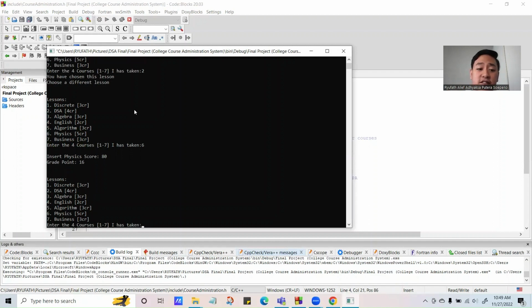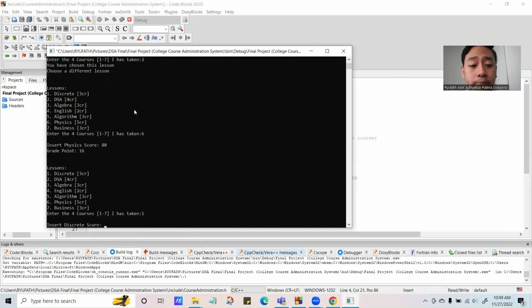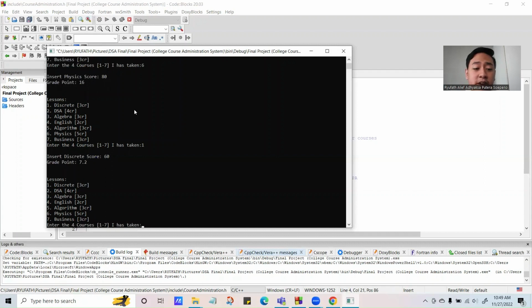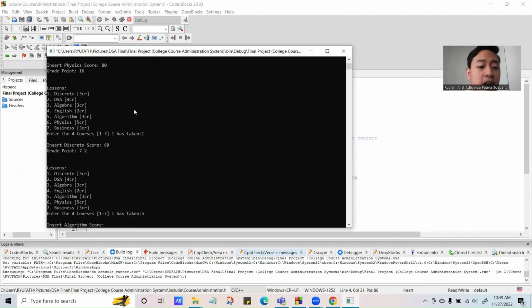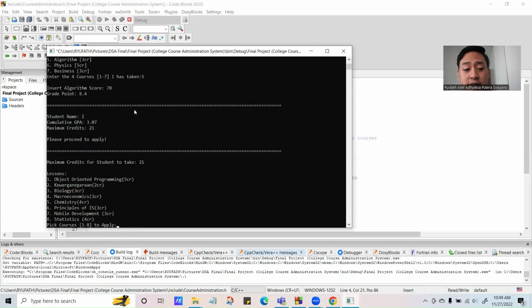Let's say the student has taken discrete mathematics before, and in discrete mathematics, his score is not satisfying, so let's give it a 60. Now we input the last course the student has taken before. Let's say previously the student has taken an algorithm class, and his algorithm score is not as satisfying as expected, so let's say he got a 70.